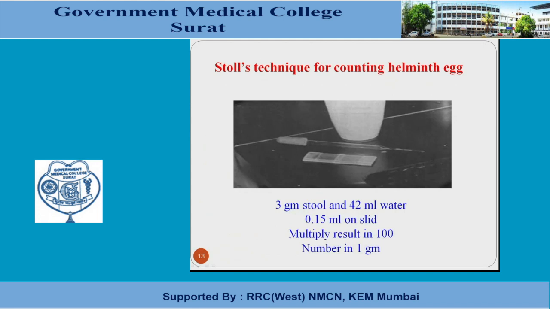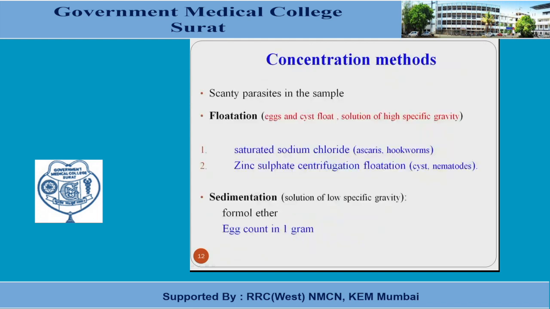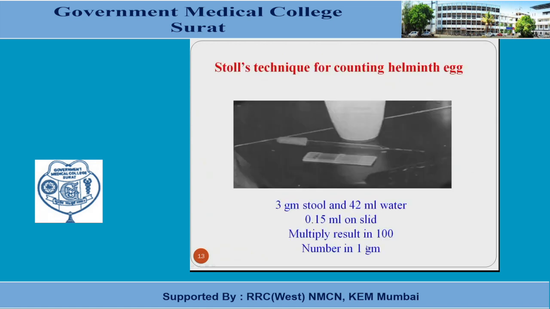These methods are very detailed. There are many steps in the flotation technique and sedimentation technique that you can refer to in the parasitology book. There is another technique called Stoll's technique for counting helminth eggs, to find how many eggs are there in 1 gram of the stool sample. For that we take 3 gram of stool and mix 42 ml of water in this stool, and from this suspension we take 0.15 ml on the slide, examine this slide under the microscope, and count the eggs. The number of eggs counted in this suspension should be multiplied by 100, which will give the number in 1 gram of stool sample. This is Stoll's technique for counting helminth eggs.